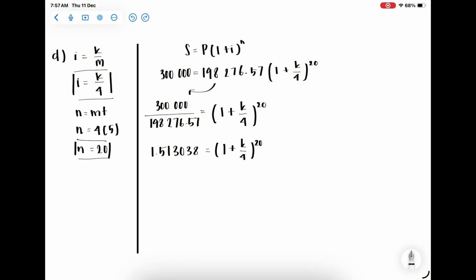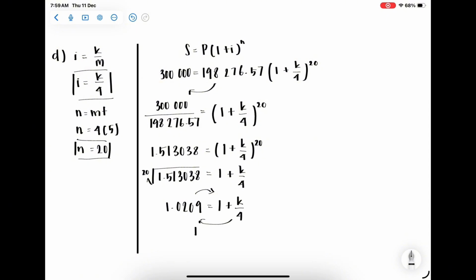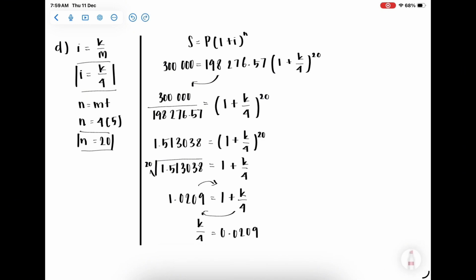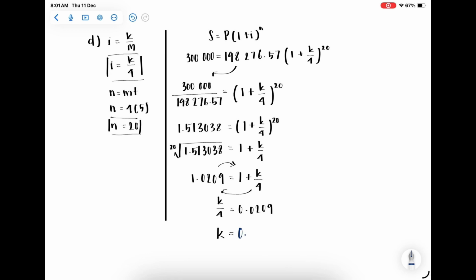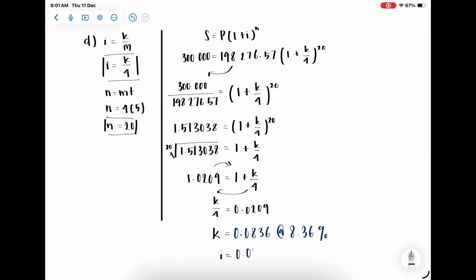Next, we're going to transfer the 20 to the left-hand side and it becomes the 20th root of 1.513038 equals 1 plus k over 4. We will get 1.0209 equals 1 plus k over 4. Now we're going to move the 1 to the left-hand side, so k over 4 is equal to 0.0209. Now we're going to bring the 4 to the right-hand side and multiply it with 0.0209. Our final answer for the k is 0.0836 or 8.36%, and i is 0.0209.